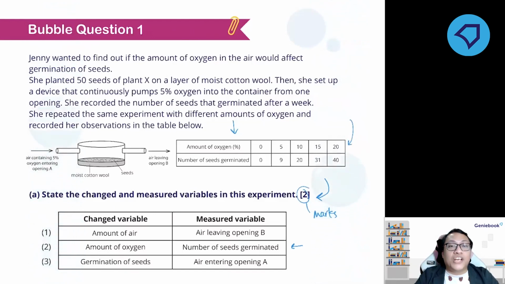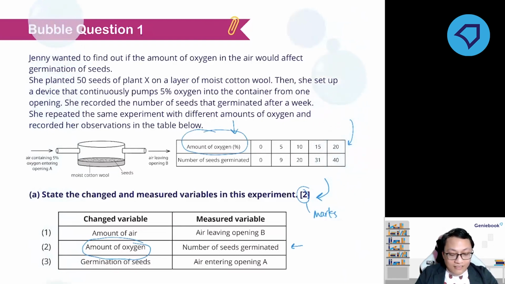The one that is being changed is the amount of oxygen. So it means that the amount of oxygen is being changed. So why is it not the amount of air? Because based on the table, it is the oxygen, not the air. Yeah, so you need to be very careful with that.